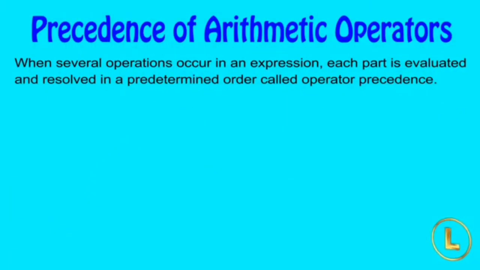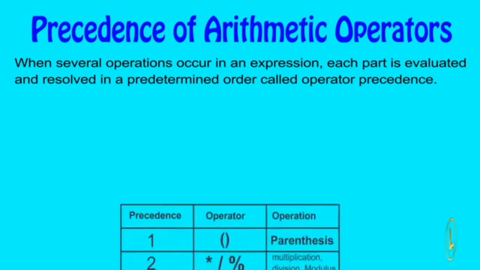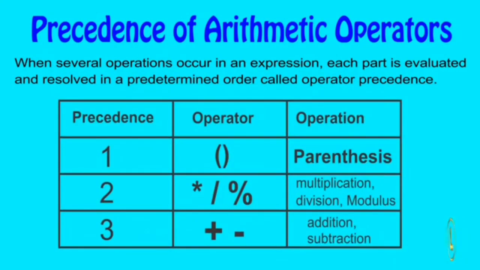When several operations occur in an expression, each part is evaluated and resolved in a predetermined order called operator precedence. This table explains the precedence of the arithmetic operators. When expressions contain operators from more than one category, parentheses are used to force the evaluation order. The operators in the parentheses are evaluated first.